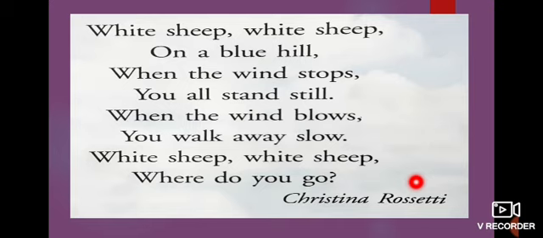Shall we read the poem once again? You all understand the poem, no? White sheep. How does the cloud look? It's white in color only, no? What shape is it? It looks like a sheep. White sheep on a blue hill. Where is the sheep? In the blue sky. When the wind stops, you all stand still. When the wind stops, what happened? The cloud also stands in one place. It can't move. When the wind blows, you walk away slow. When the wind is blowing, what happened? The cloud moves slowly.